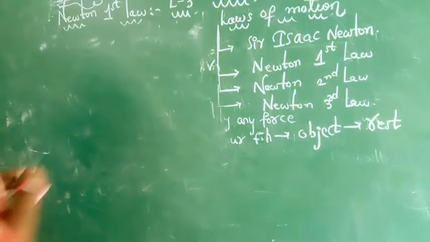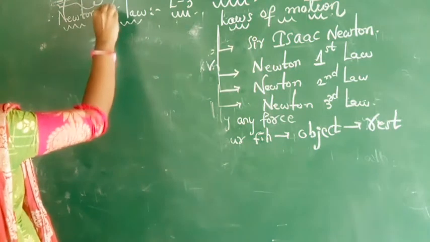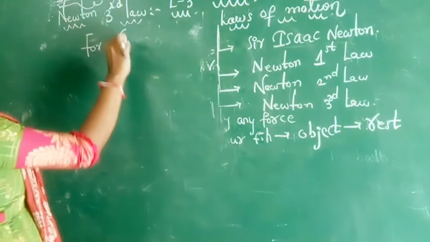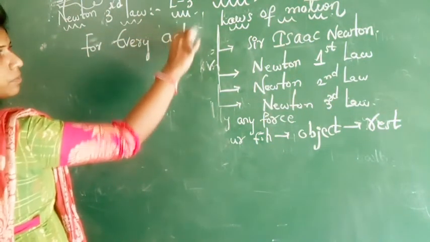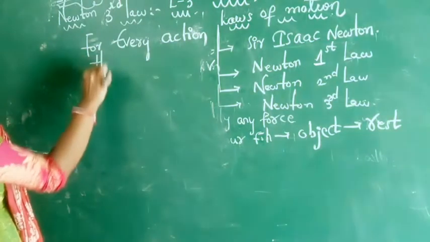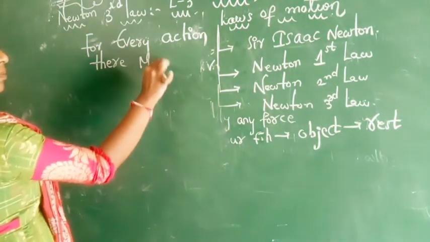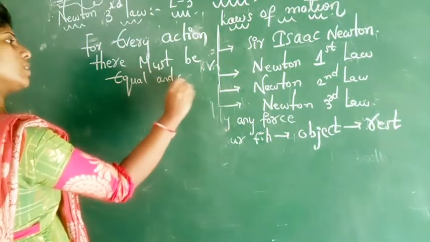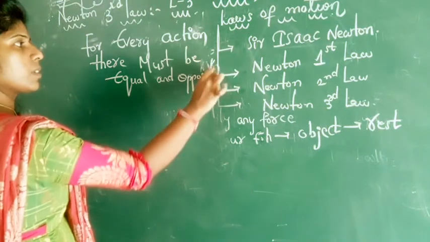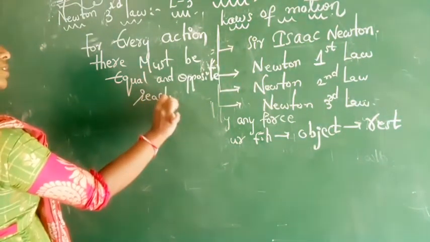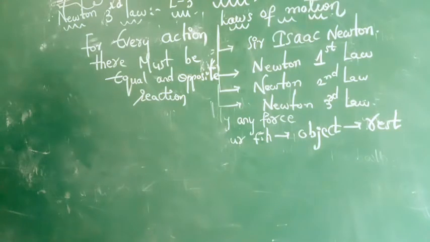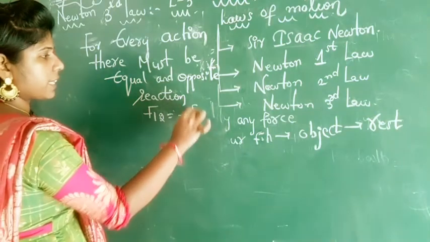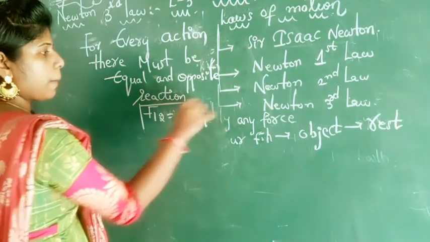Next one is Newton's third law. Newton's third law explains that for every action there must be an equal and opposite reaction. The formula for Newton's third law is F12 is equal to minus F21.